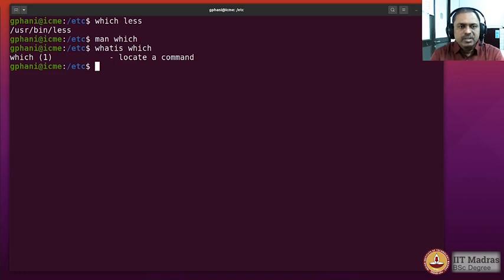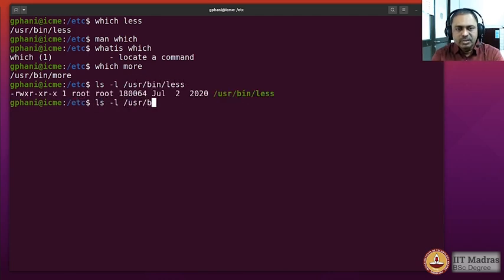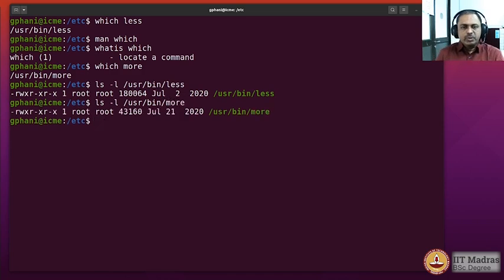Now you will see that there is also another command called more, and you would see that this command is also in /usr/bin. So let us see these two, how big they are. ls -l, and then I give the path to know more about them. Okay, and ls -l /usr/bin/more. Now you could see that the command called more actually occupies less space. It is a smaller command, and the command called less is actually a bigger executable. You can see that it occupies 180 kilobytes. The joke about this in Linux is that less is more.